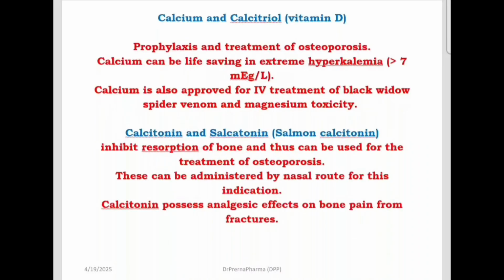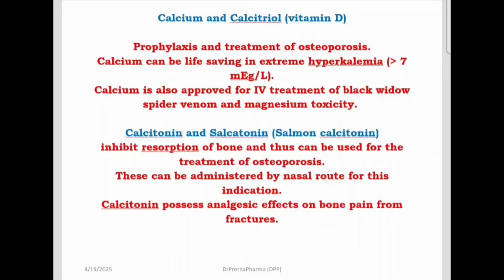fractures. Calcium and calcitriol, vitamin D, are used in prophylaxis and treatment of osteoporosis, and calcium is life saving in extreme hyperkalemia. Apart from that, calcium is also approved for the treatment of black widow spider venom and magnesium toxicity.